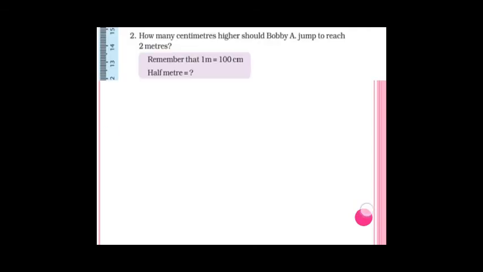I hope you understood. Like that, only one more question. How many centimeter higher should Bobby A jump to reach 2 meter? Remember that 1 meter is equal to 100 centimeter. If 1 meter is equal to 100 centimeter, half meter is how much? Obviously, it is 50 centimeter. Bobby A's record for high jump is 1 meter 91 centimeter. In the tabular column, you can see that Bobby A's record is 1 meter 91 centimeter in high jump. Required centimeter to reach 2 meter is how much? See here, how many centimeter higher should Bobby A jump to reach 2 meter?